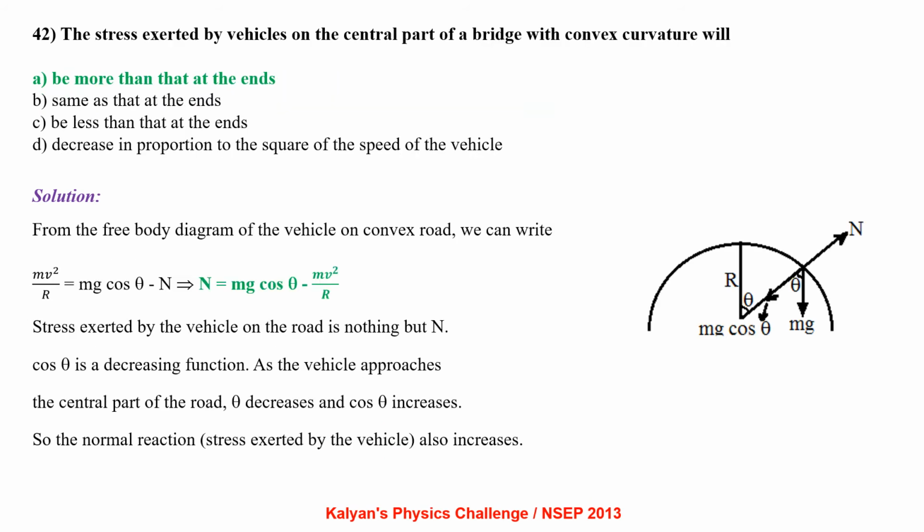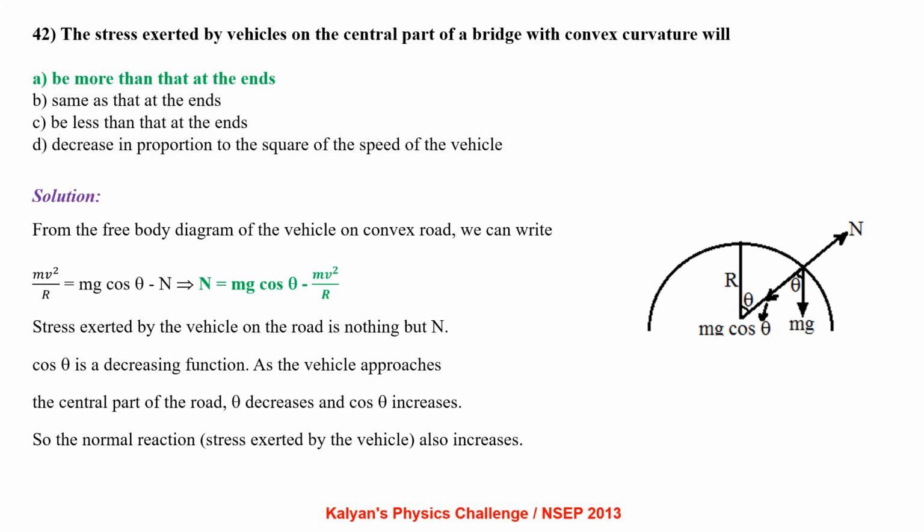The stress exerted by vehicles on the central part of the bridge with convex curvature will be more than that at the ends, same as that at the ends, less than that at the ends, decreases in proportion to the square of speed of the vehicle.